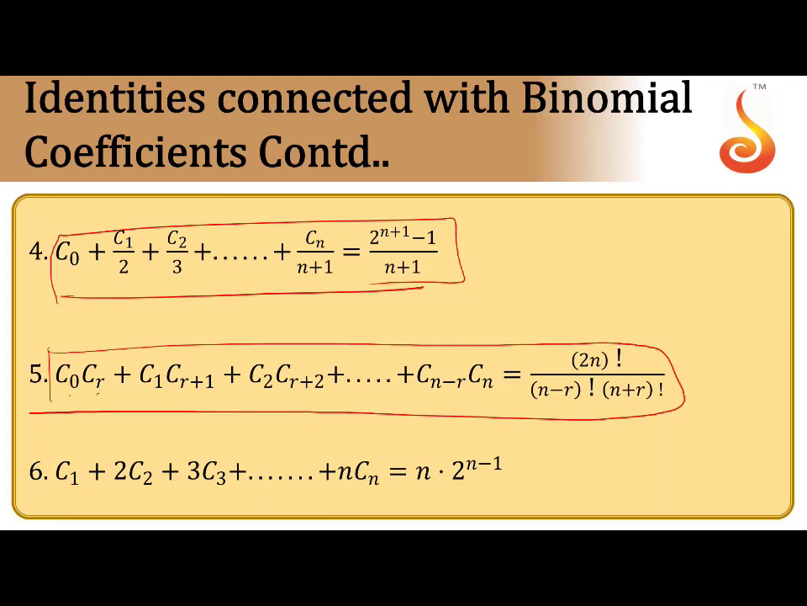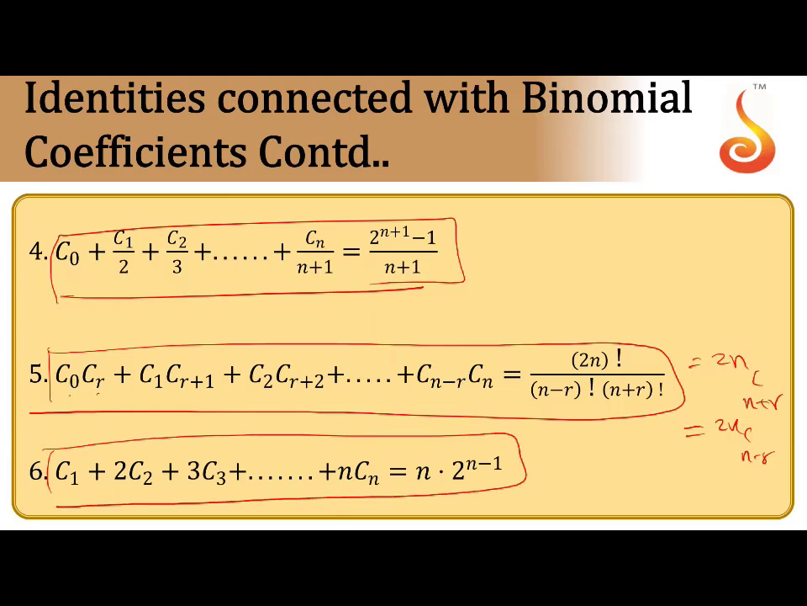So here C0 Cr, C1 Cr plus 1, C2 Cr plus 2 and so on, Cn minus r Cn is 2n factorial by n minus r factorial into n plus r factorial. This you can write as 2nC n plus r, or you can write 2nC n minus r. Both are equal. So the sum of the products of the corresponding terms C0 Cr, C1 Cr plus 1 is nothing but 2n factorial by n minus r factorial into n plus r factorial. They will ask questions based on this. This is an important property in Mains level, not in CET level.